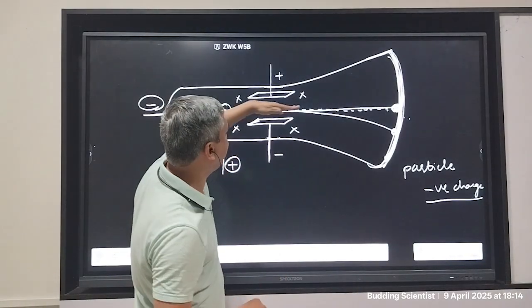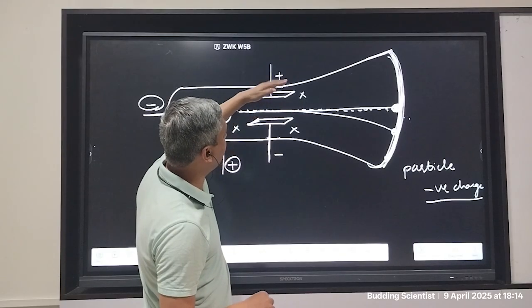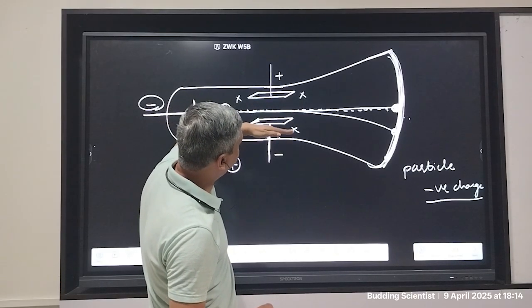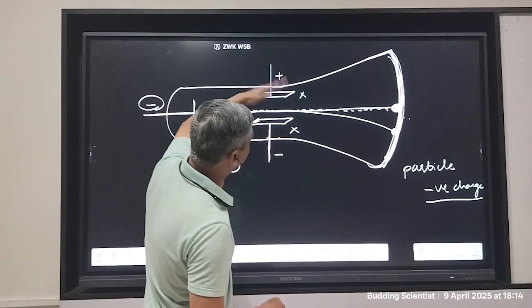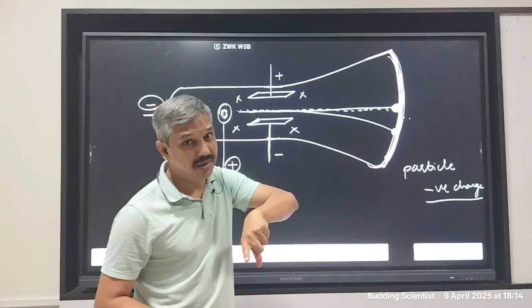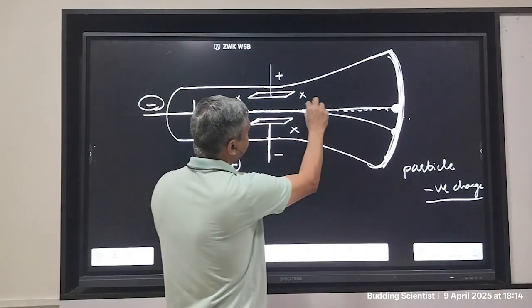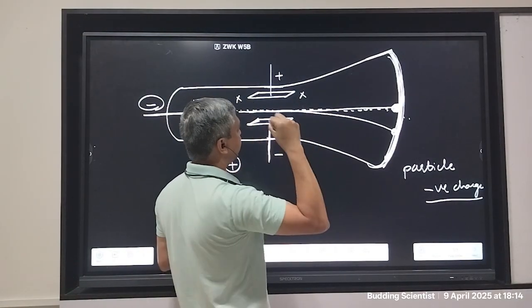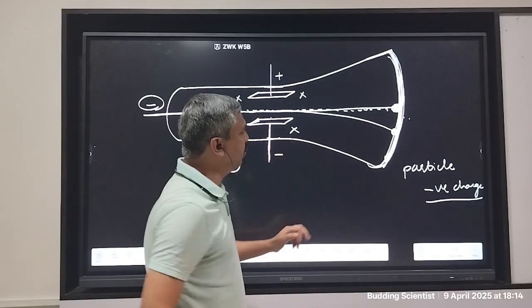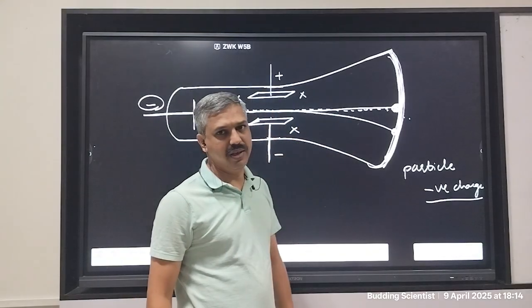The beam of charged particles will be attracted upwards because this is the positively charged plate. And the negatively charged plate will be repelling, so it is pushing it upwards. So it will go upwards. But the beam of charged particles, because they are negatively charged and the magnetic field is also on, will be pulled downwards because of this force.